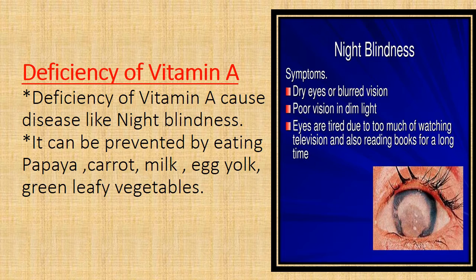First is deficiency of vitamin A. If we are not taking vitamin A properly in our daily diet, we can get night blindness. The person suffering from night blindness will have poor vision in dim light. In dim light, he won't be able to see properly. And how can it be prevented? It can be prevented by eating papaya, carrot, milk, egg yolk and green leafy vegetables. So we should include these in our diet if we don't want to suffer from deficiency of vitamin A.